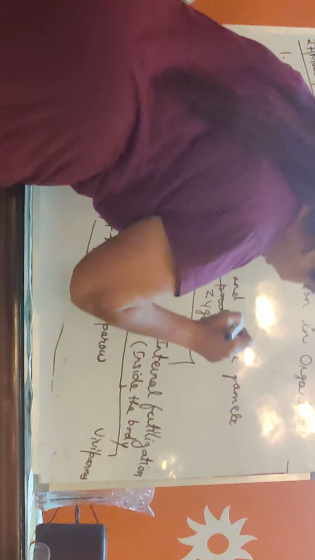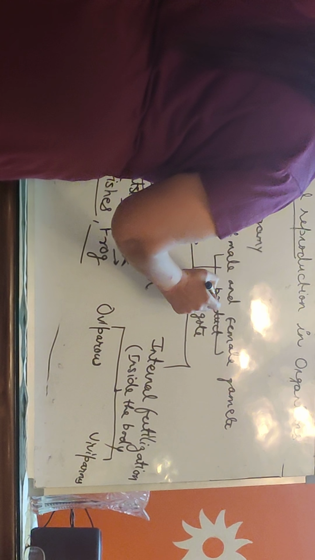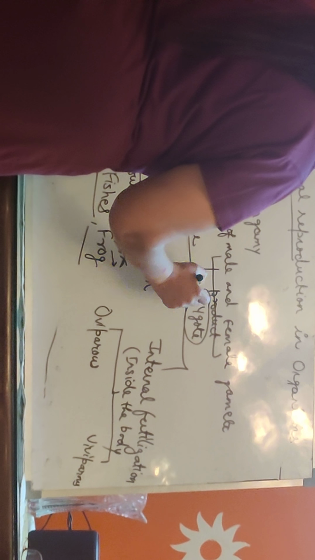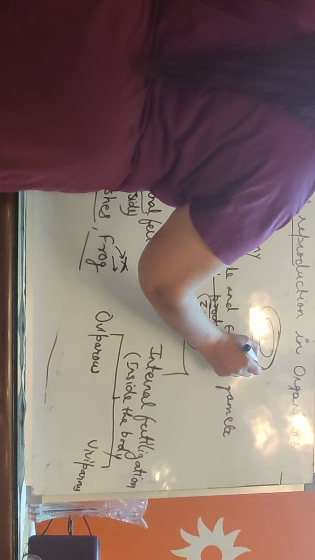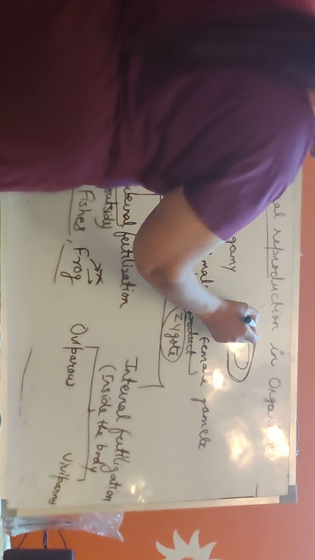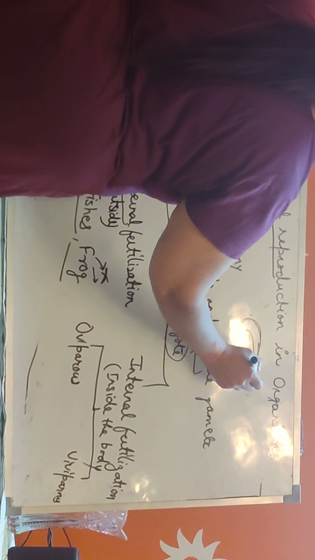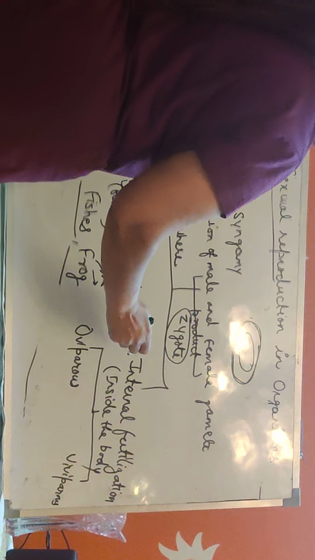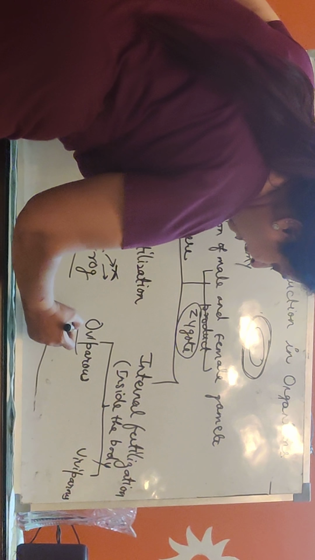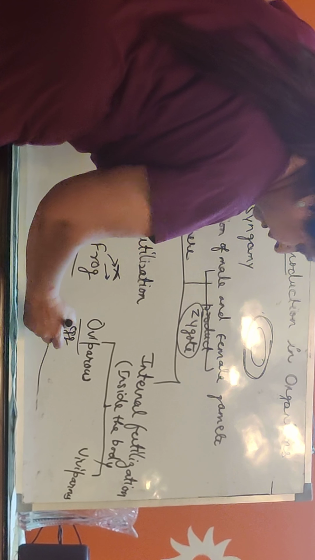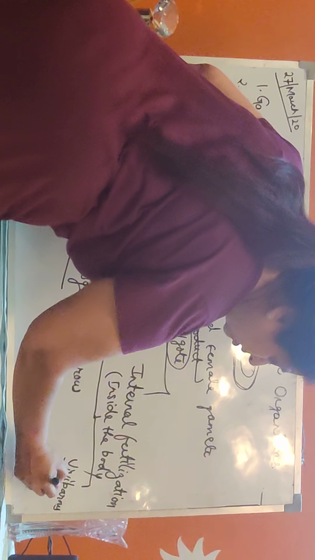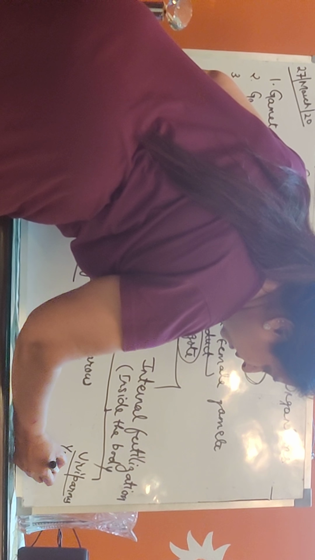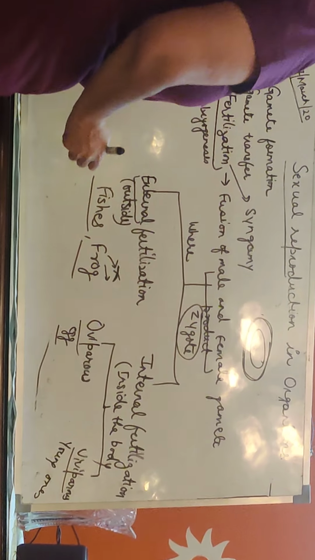Once fertilization takes place, then what is formed? Zygote. Now this zygote is encircled by a shell. Like you have seen, this is in the case of what? Bird's egg. In a bird's egg there is a covering of calcium carbonate, so those organisms which directly lay the egg, but which egg is it? A fertilized egg. Those are called oviparous animals, and those that give birth to young ones like themselves are called what? Viviparous animals.